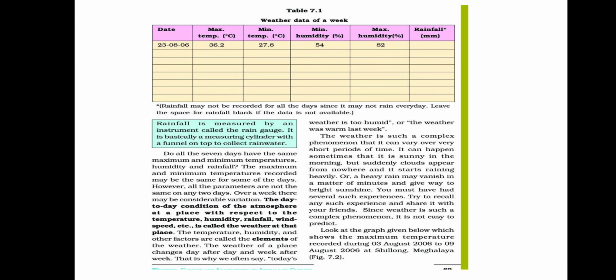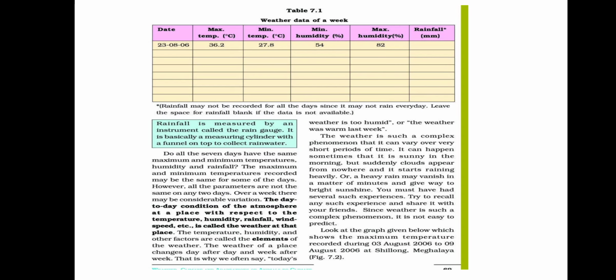The weather is such a complex phenomenon that it can vary over a very short period of time. Like I told you, it could be sunny in the morning, suddenly the clouds might appear, and again it will start raining heavily, or the heavy rain may end very soon and it will become very bright and sunny. So these experiences you would have seen on a day-to-day basis, right?